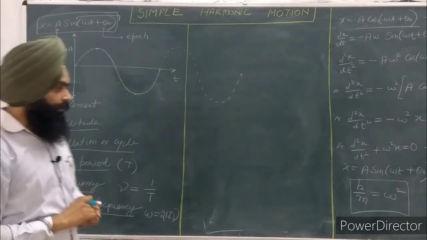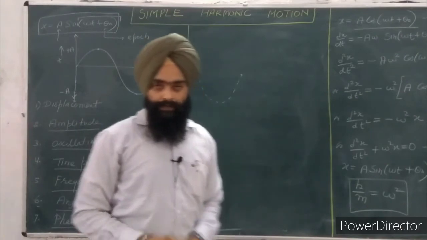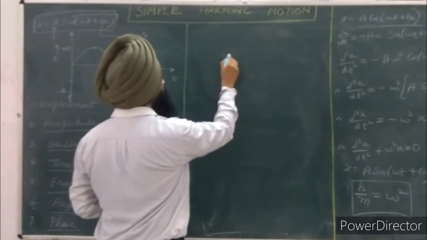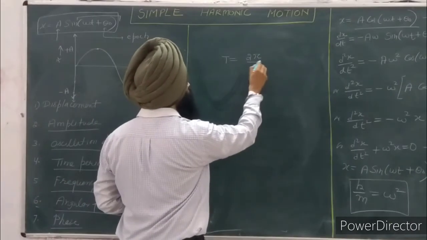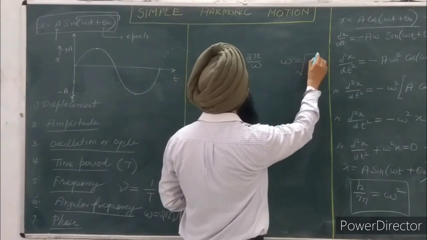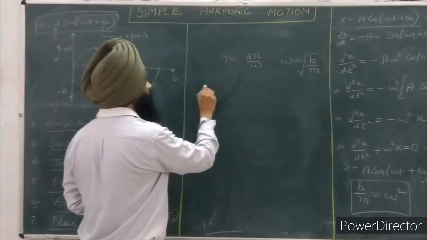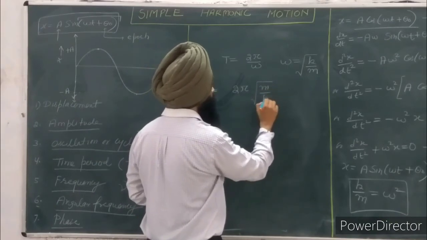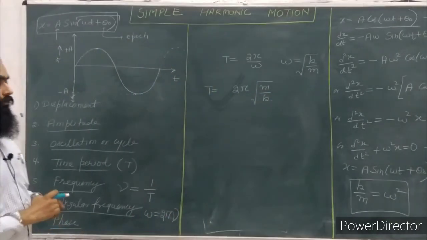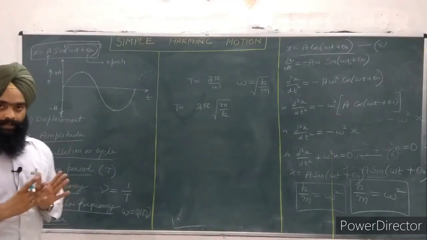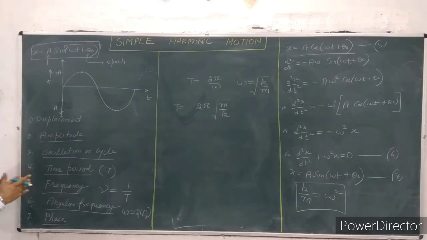So now we know that k by m is equal to omega square, and the relation between time period and frequency is time period T is equal to 2 pi by omega. From this relation we can find the value of omega as under root k by m. For simple harmonic motion we have the value of time period as 2 pi under root m by k. So this is all about the simple harmonic motion, its differential equation, its solution, as well as the different terms related to the simple harmonic motion and its equation.